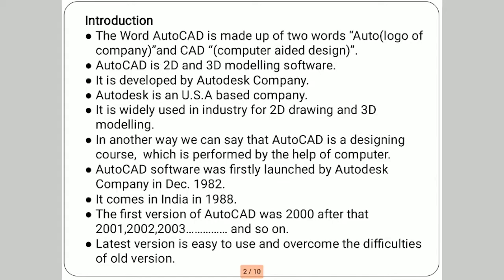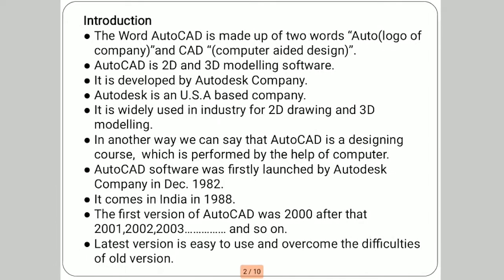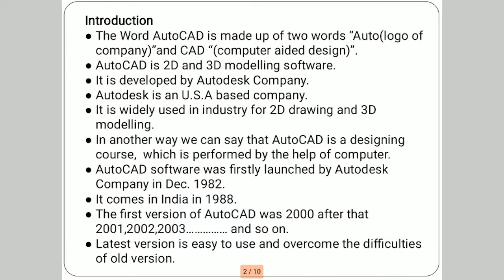AutoCAD software was first launched by the Autodesk company in December 1982. It came to India in 1988. The first version of AutoCAD was 2000. After that, the version is updated every year: 2001, 2002, 2003 and so on.